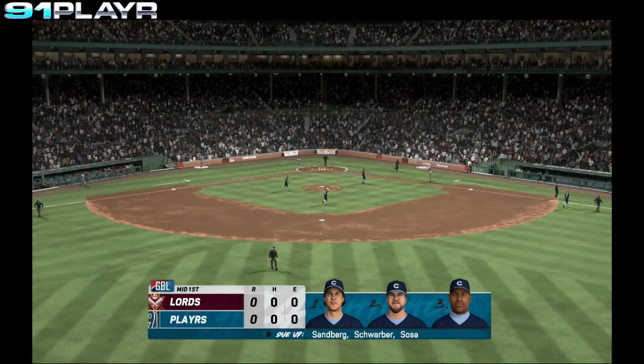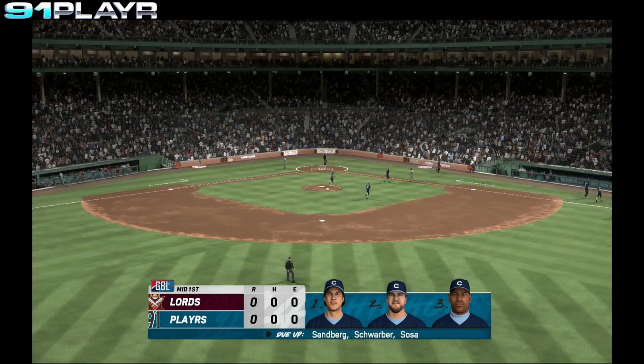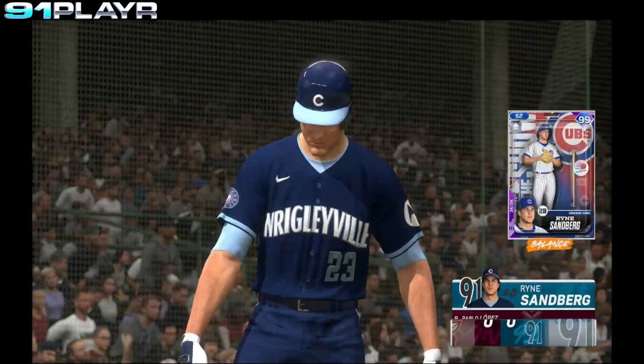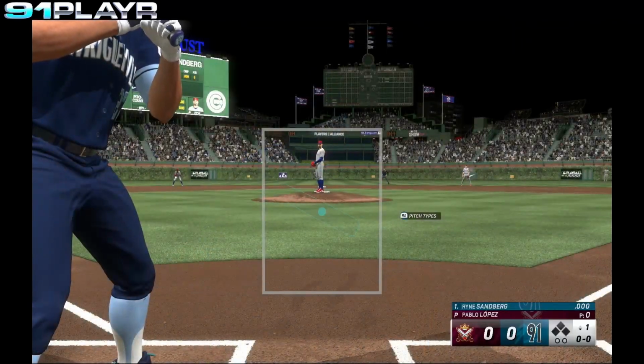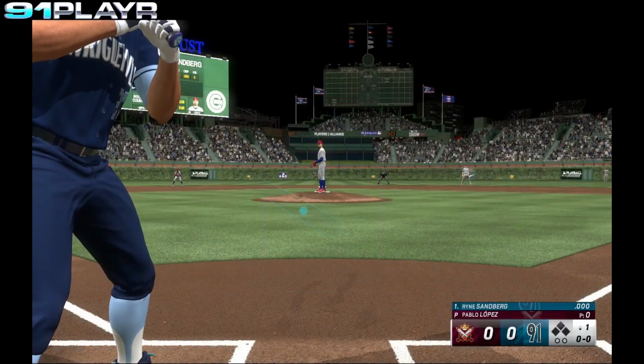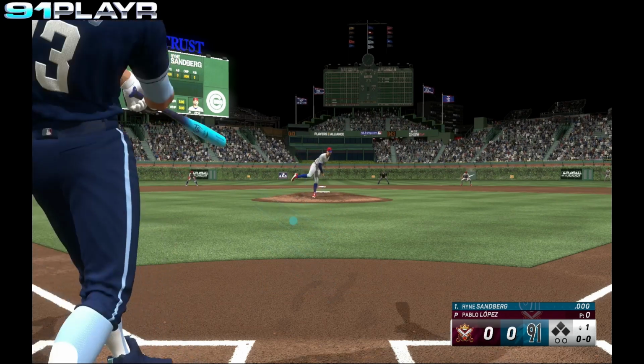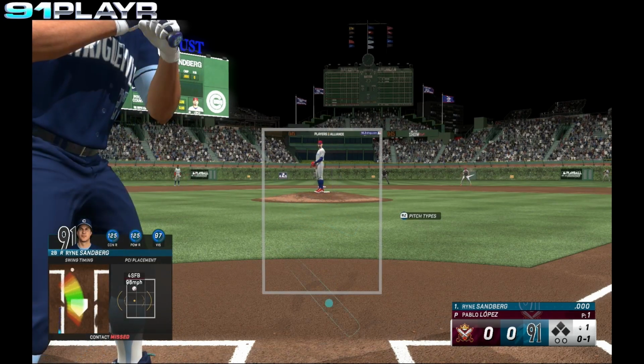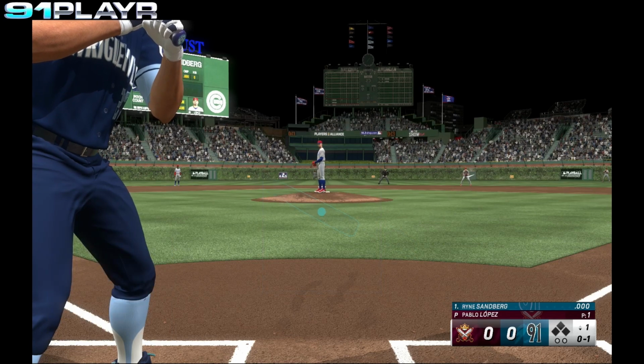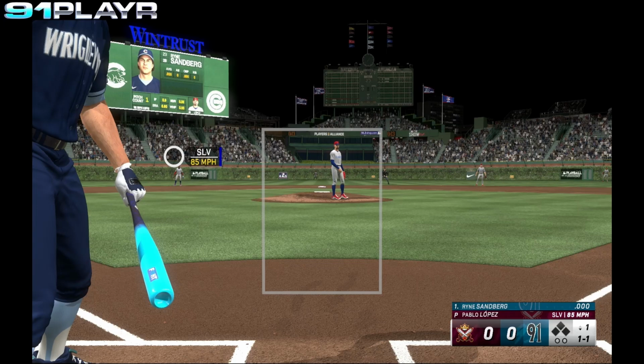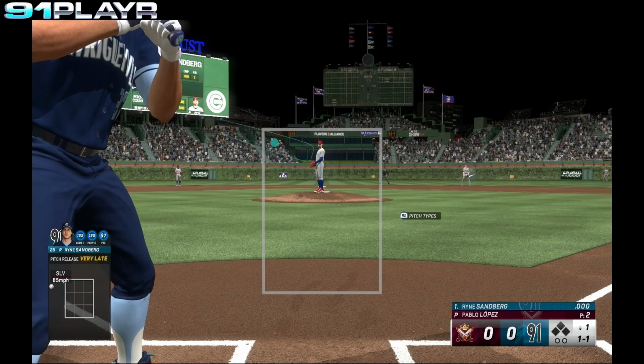Sandberg, Schwarber, and Sosa coming up for the Cubs. The leadoff man, Ryne Sandberg, steps in. Pablo Lopez on the mound. Swing and a miss. 0-1 to Sandberg. Ball inside. 1-1's the count.